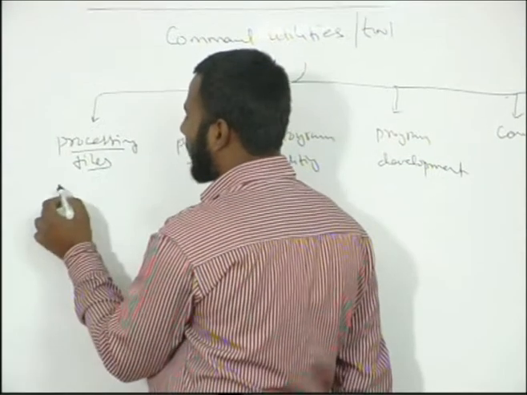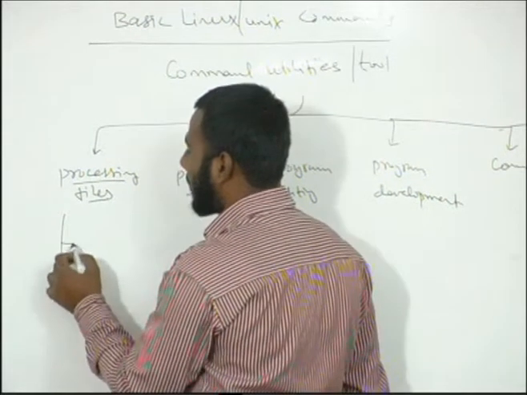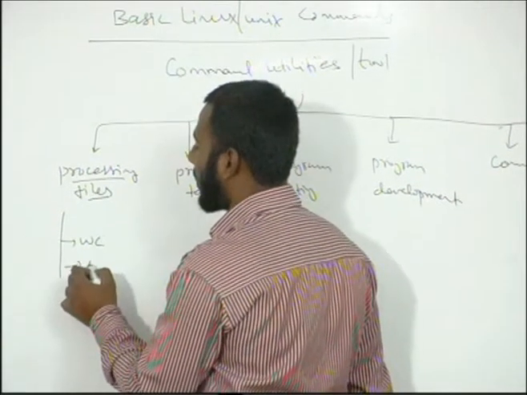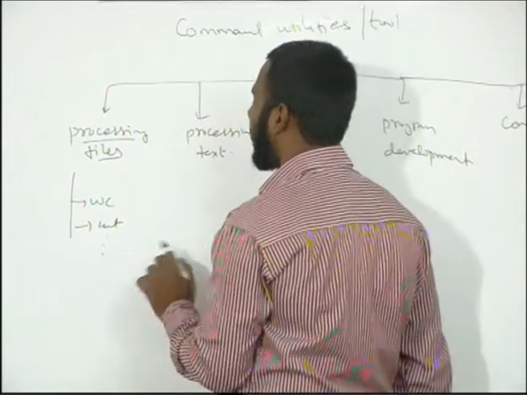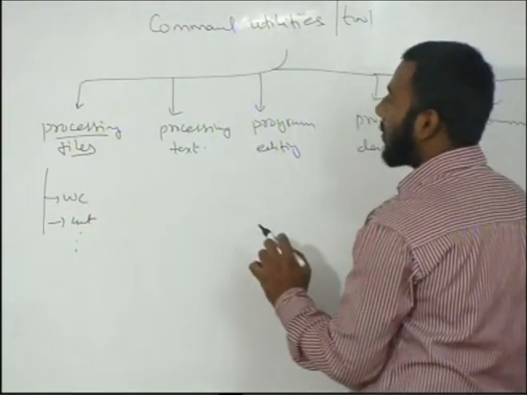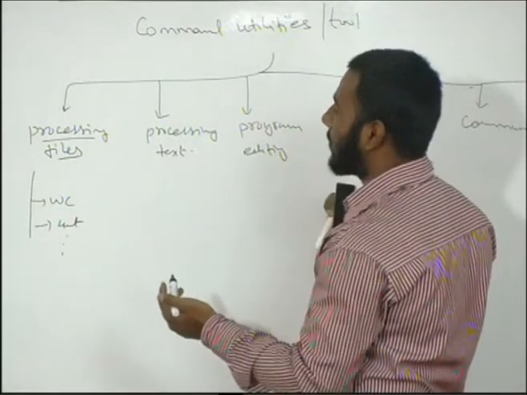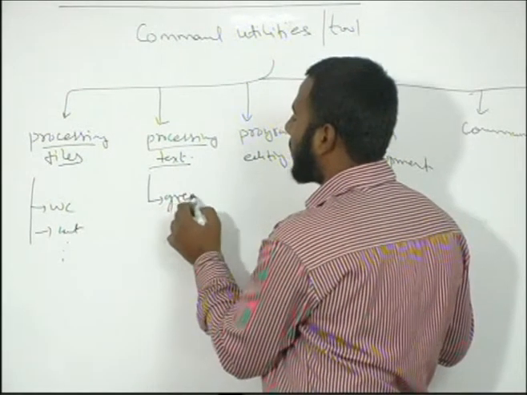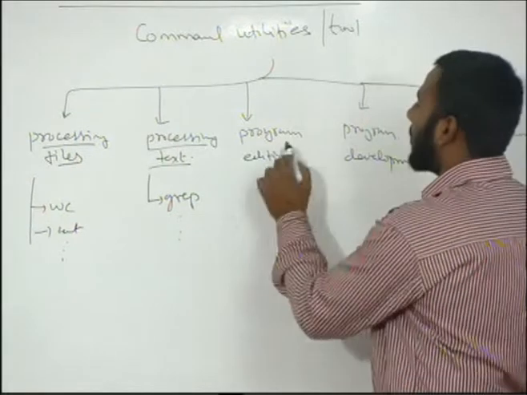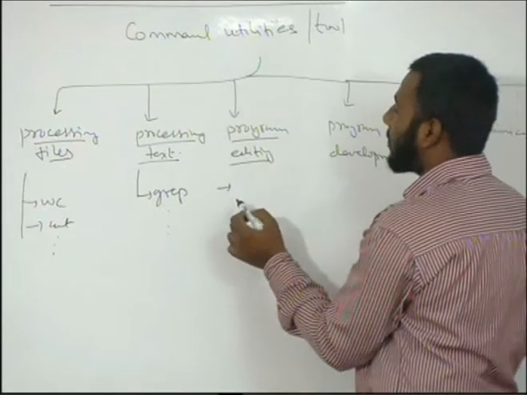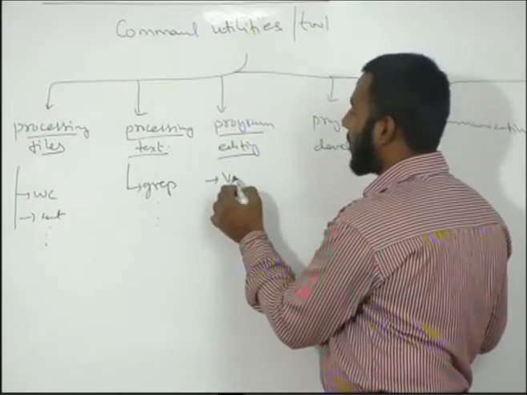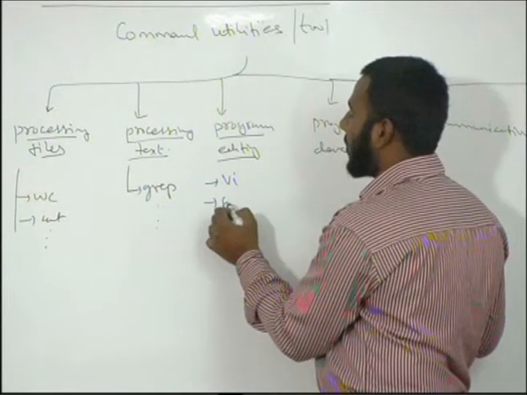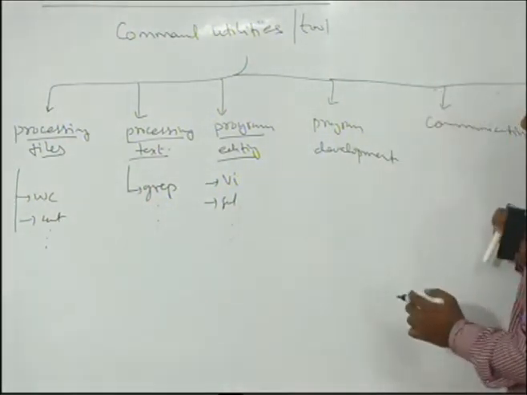A few examples of processing files are wc and cat. You can process text with the help of grep. For editing programs, we may use the vi editor, SCCS.